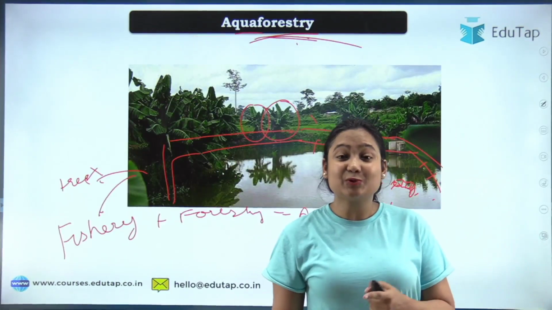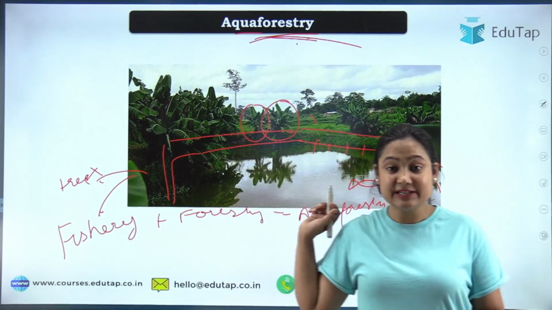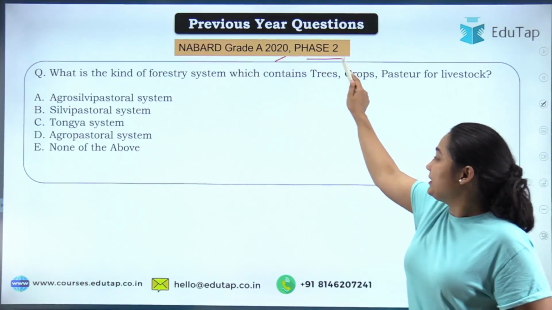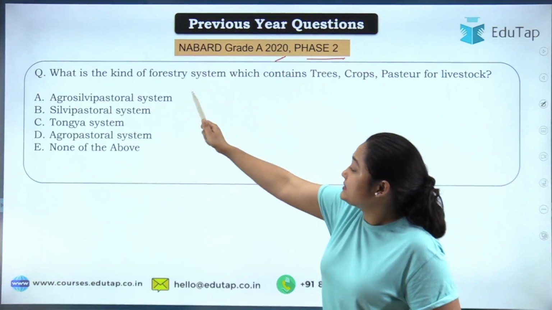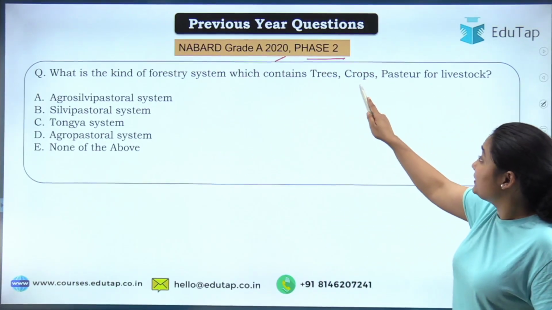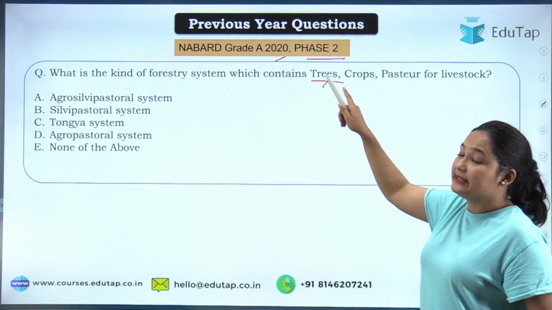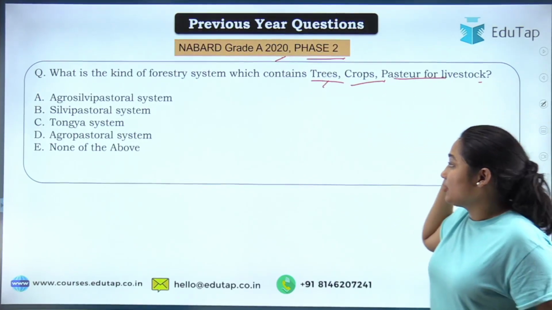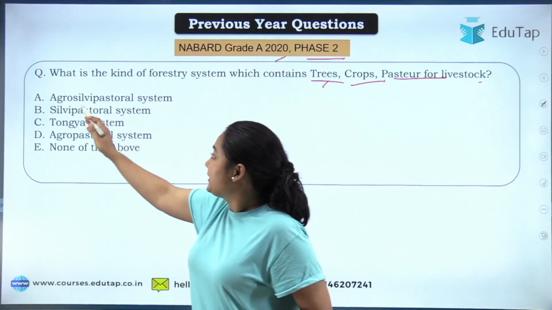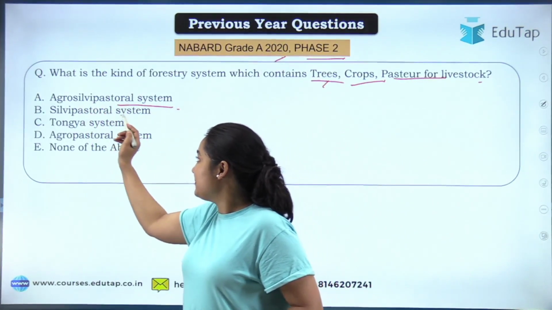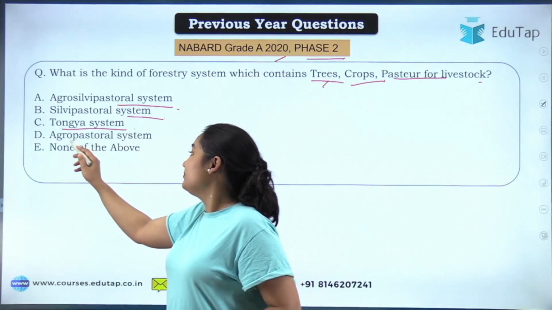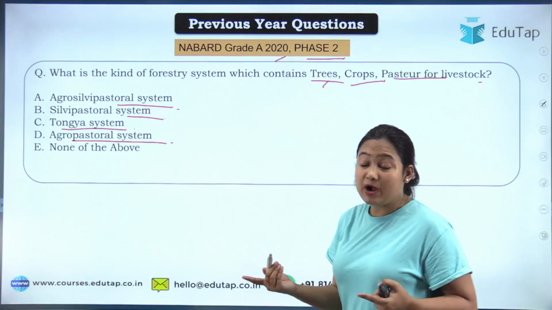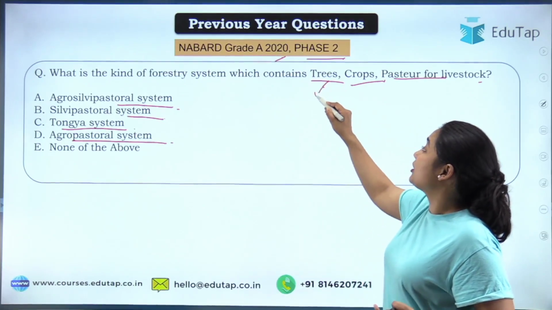So now let's move to the PYQ that we discussed at the start. That PYQ in the examination 2020, phase 2 was, what is the kind of forestry system which contains tree, crop, pasture for livestock? Your options are Agrosilvopastoral system, Silvopastoral system, Tongia system, Agropastoral system, or none of the above. See, going by the question, how you can guess it when we are talking about tree.